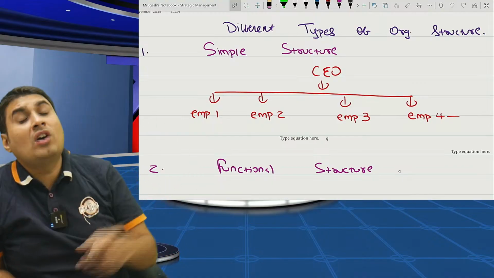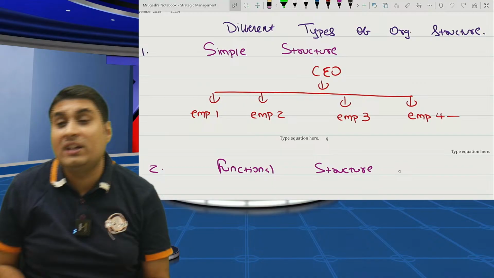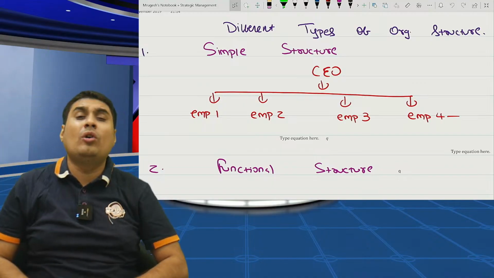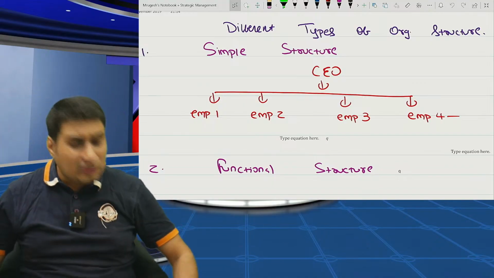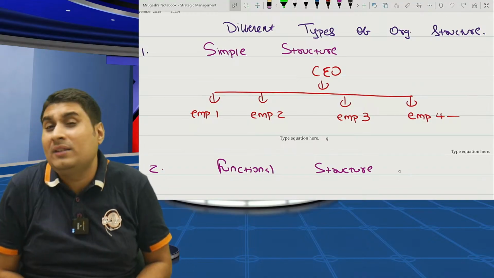Sometimes you will give work to one. He will tell, I gave to two. I had work, two will tell, we gave to employee three. Employee three will tell, we gave to employee four. Actually, work is not done. So there is no accountability. There is no specialization. That's the only problem in this structure.